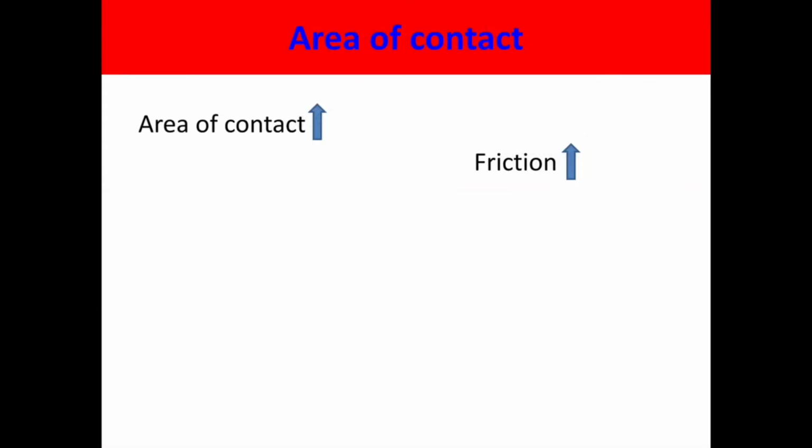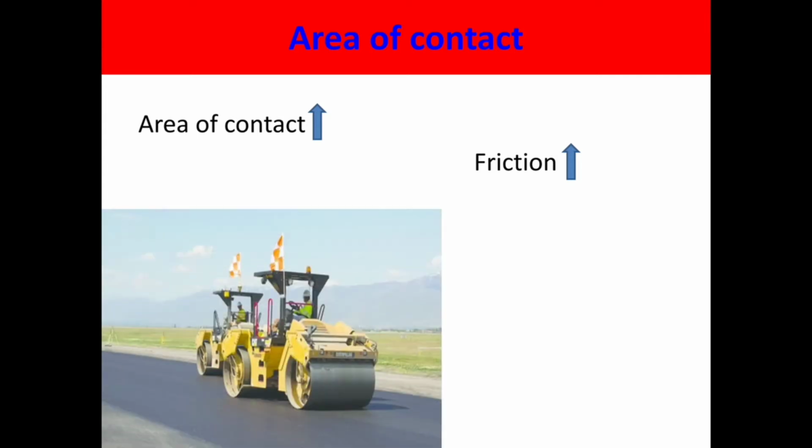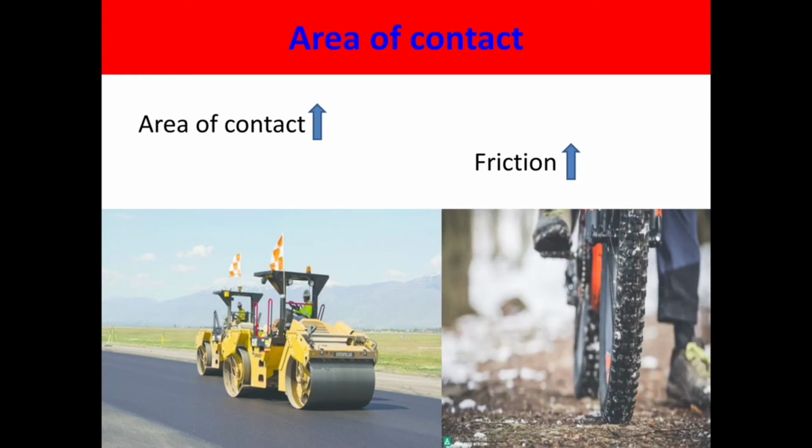Area of contact. As the area of contact increases, friction also increases because they are directly related to each other. See here, a road roller has a broad base, so it gives more friction on the road. At the same time, the cycle has the least friction since the area of contact of the tire with the surface is less. So we can say that if the area of contact is greater, then the friction will be greater too.